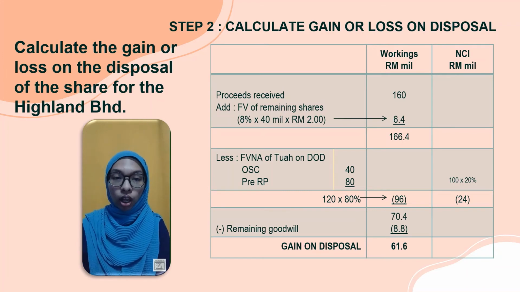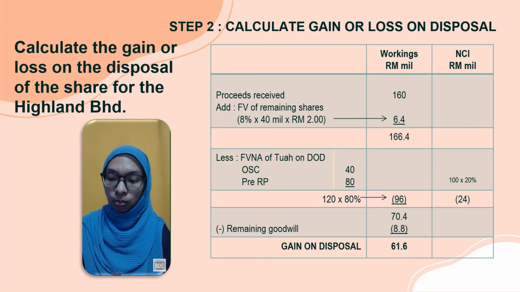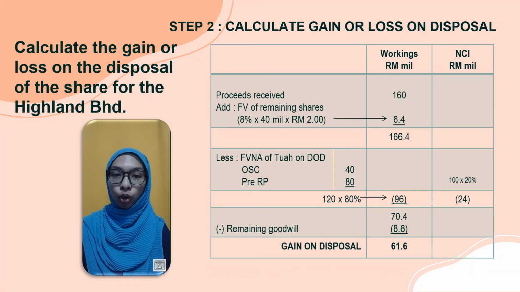But remember, we need to less the remaining goodwill that we calculated in step 1. So 70.4 million minus the remaining goodwill, which is 8.8 million, we will get 61.6 million. So this positive value shows a gain on disposal for Highland Berhad.